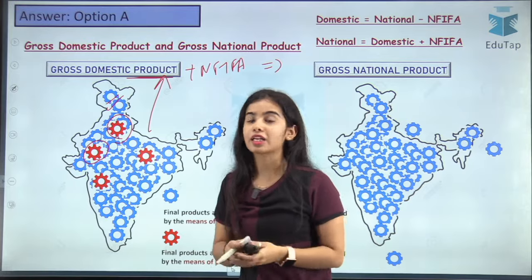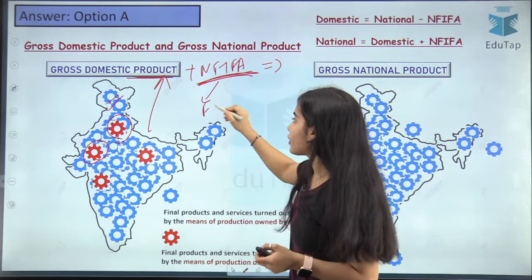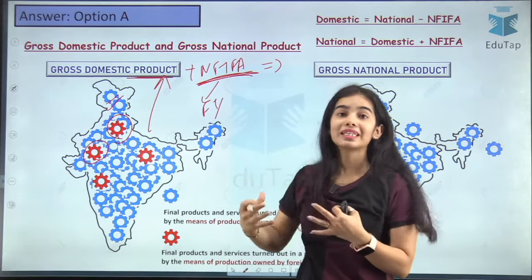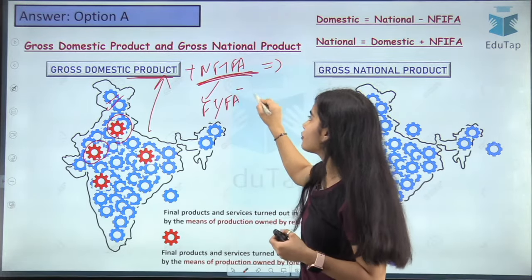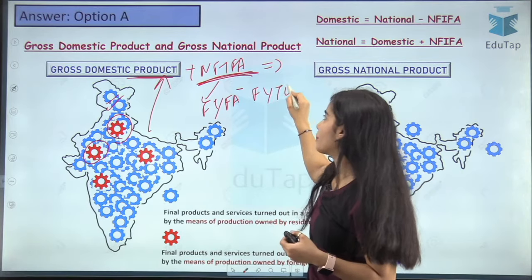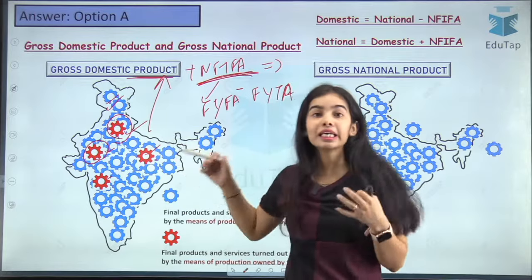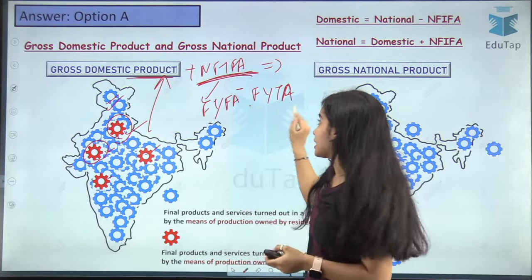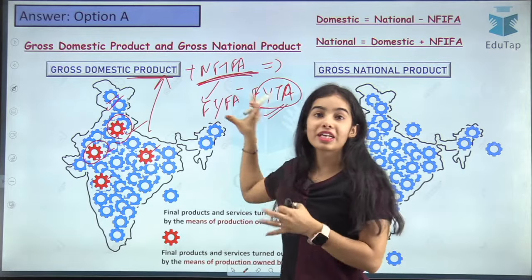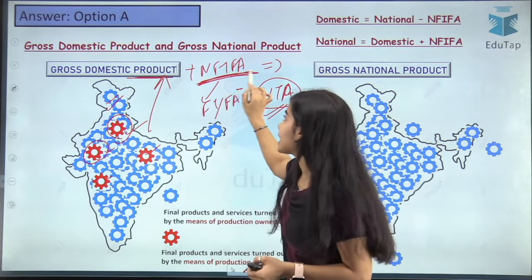What is happening to that? So that is the net factor income from abroad. That is whatever factor income is being earned from abroad minus the factor income that is going to abroad. Okay, so whatever the foreign nationals are earning in our country, they are taking it back to their country. So that is deducted. Factor income to abroad means whatever the foreigners are earning in our country, that is deducted. So this is the net factor income from abroad.